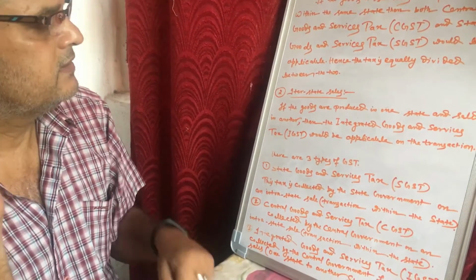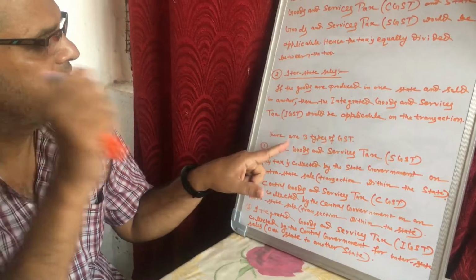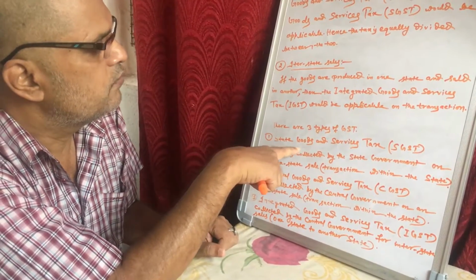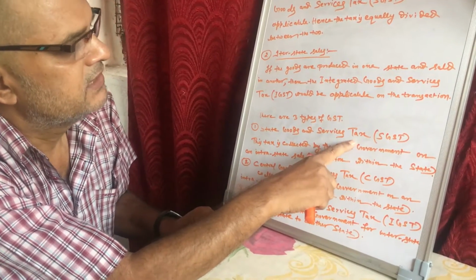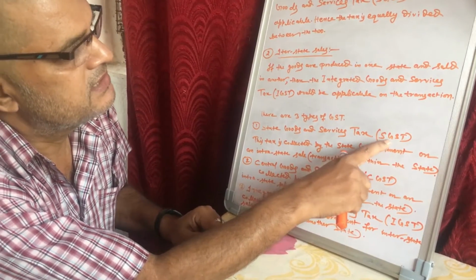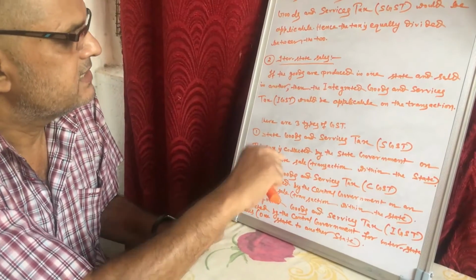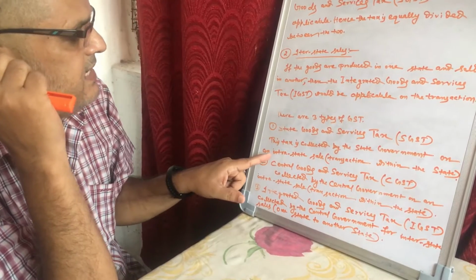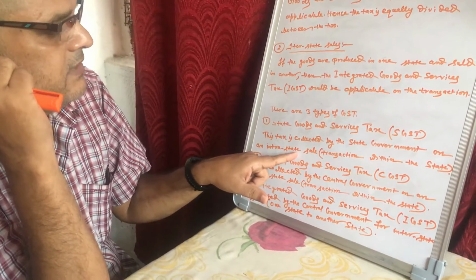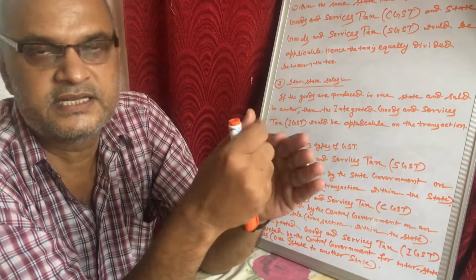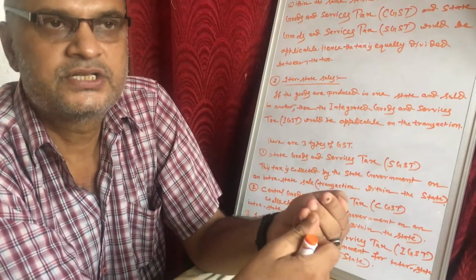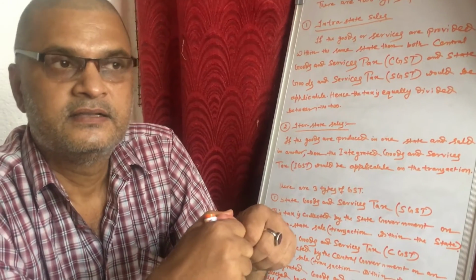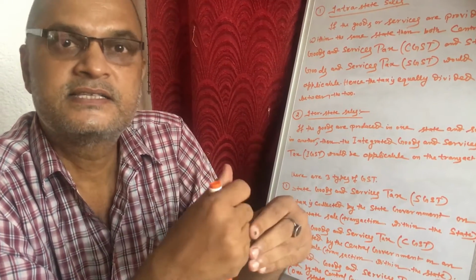Now, what are the different types of GST? There are three types of GST. One is state goods and services tax. In short, it is called SGST. This tax is collected by the state government on intra-state sales. That means transactions within the state. If the goods are produced in the same state and sold in the same state, that is called intra-state sales.